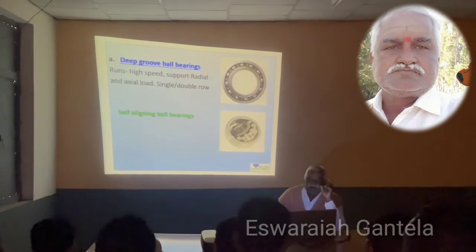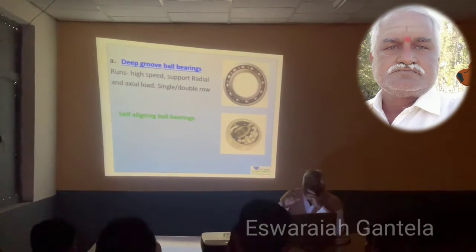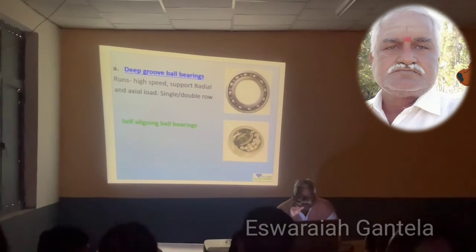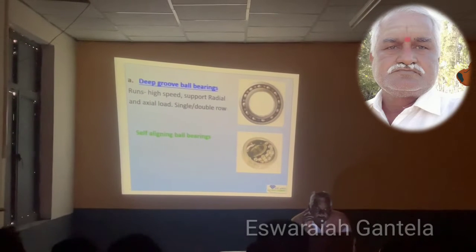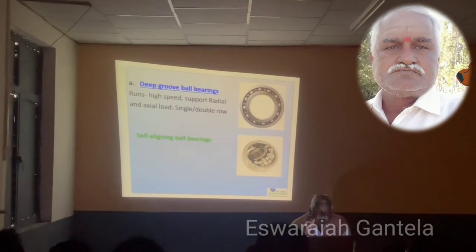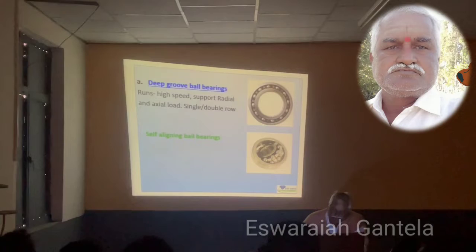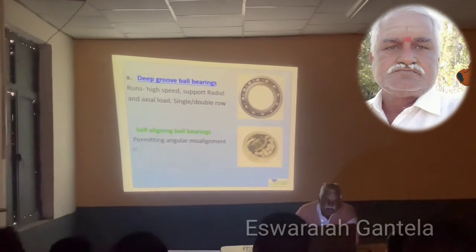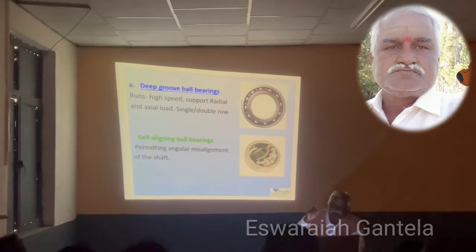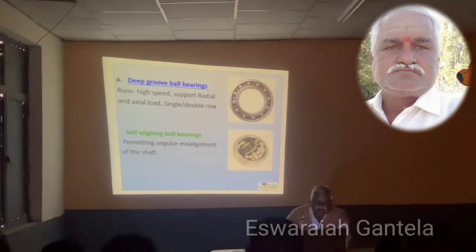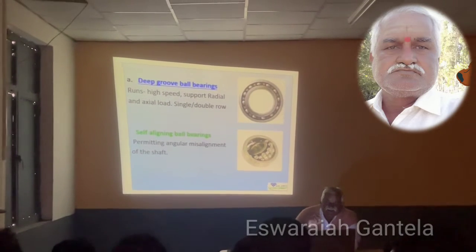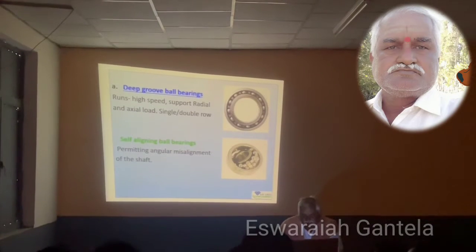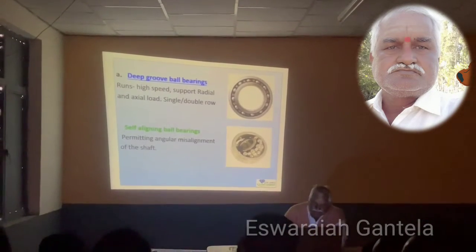There are also self-aligning bearings. Sometimes if parallel or angular misalignment is there, they can adjust by themselves. That is called a self-aligning ball bearing.